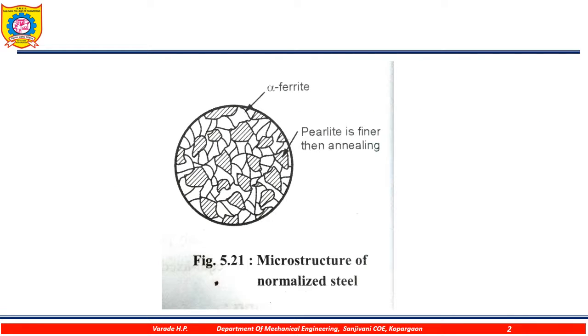So here is the microstructure shown for a normalized steel, which shows the alpha ferrite phase and pearlite phase in it. The alpha ferrite phase is whitish in color, whereas the pearlite phase is blackish in color. Here the pearlite is finer than after annealing. This is the case which I have shown for the normalized steel, that pearlite becomes finer.